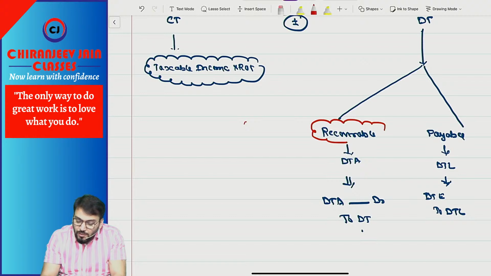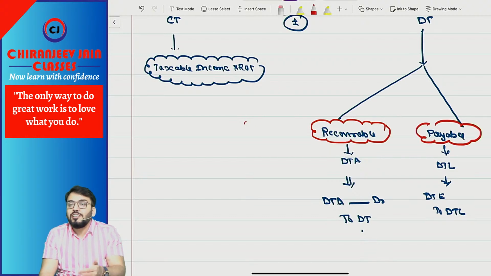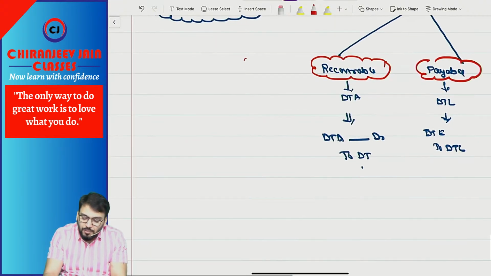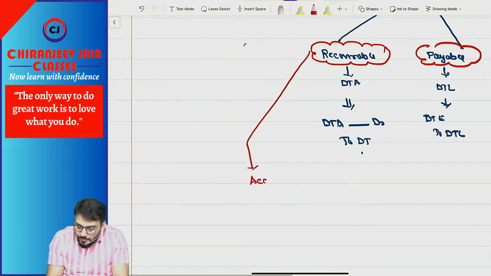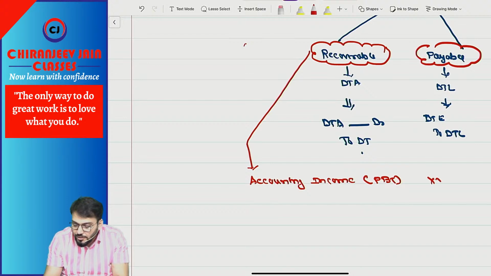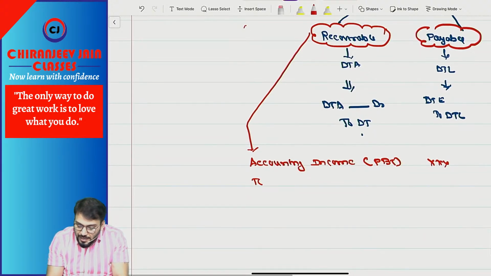Now, of course, we need to understand how to calculate this deferred tax, so when it will be recoverable and when it will be payable. For that purpose, what we do is compare accounting income, which is PBT, profit before tax, with taxable income.